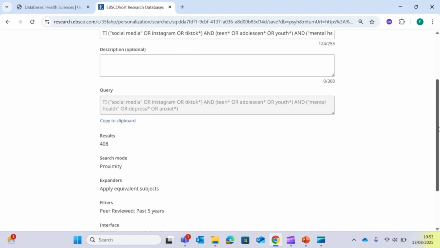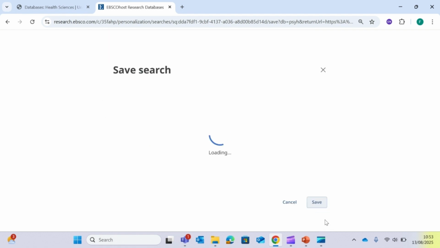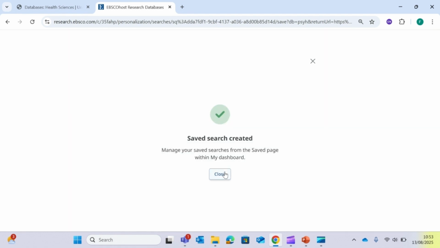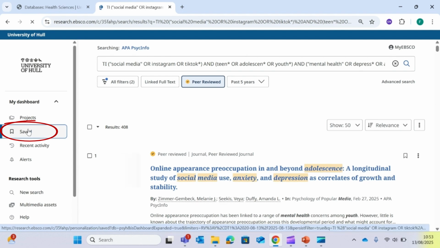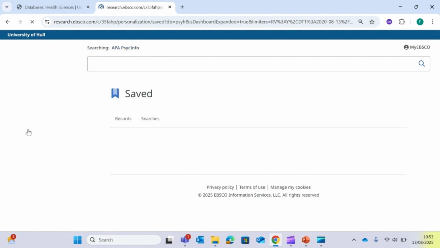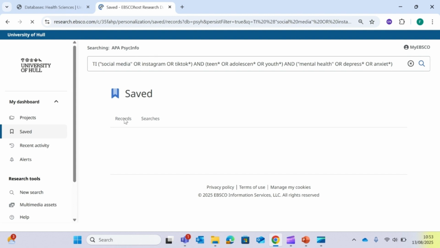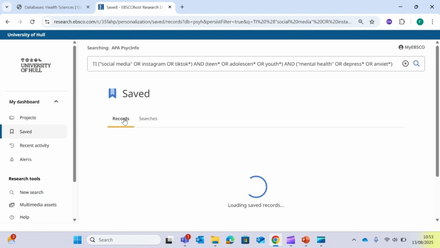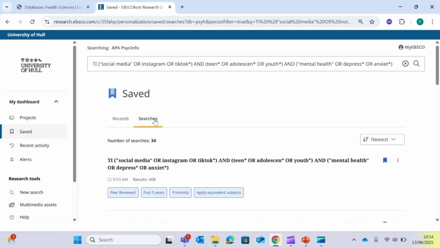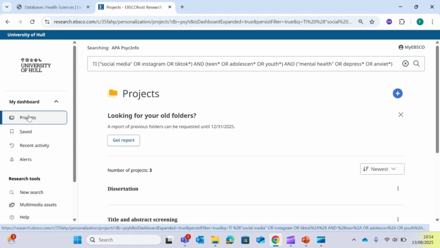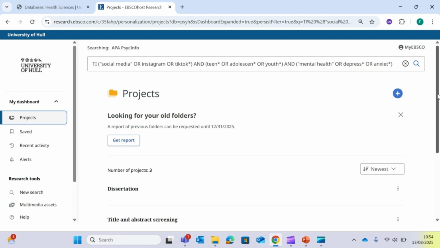Click Save, and your records and your searches will be saved in your dashboard. You can also create projects if you want to create separate folders to add materials to.